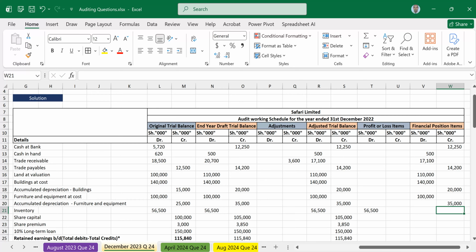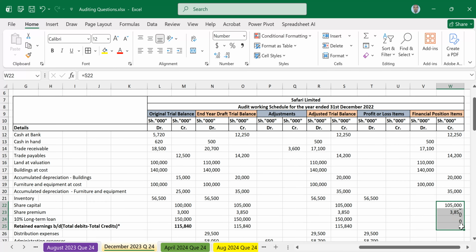Then inventory was used. Opening inventory was used. So move down, leave the opening inventory. What we have next is share capital. This is on the credit side. Drag it down all the way to 10%. At 10%, even the retained earnings supposed to be included as well. So drag to retained earnings.